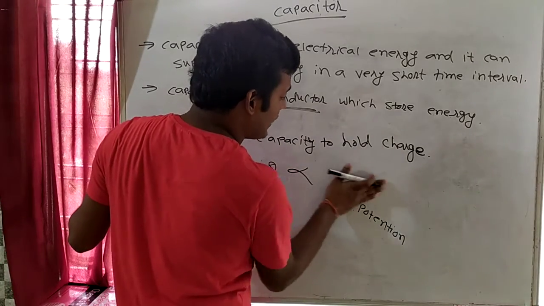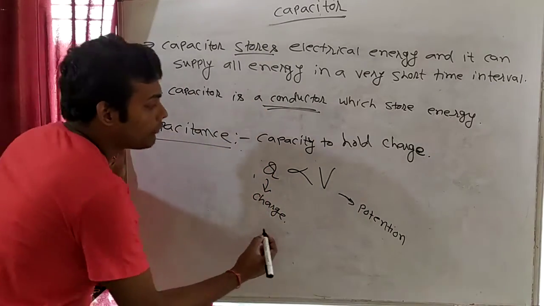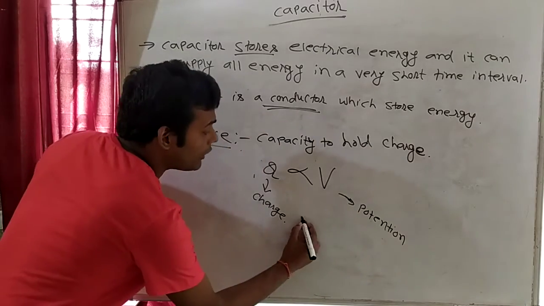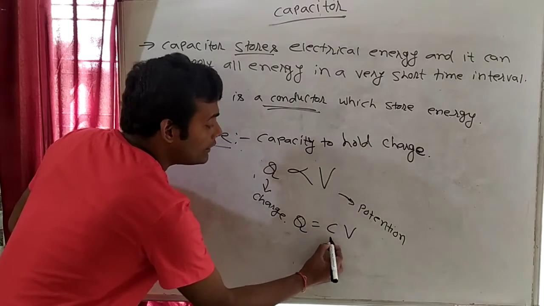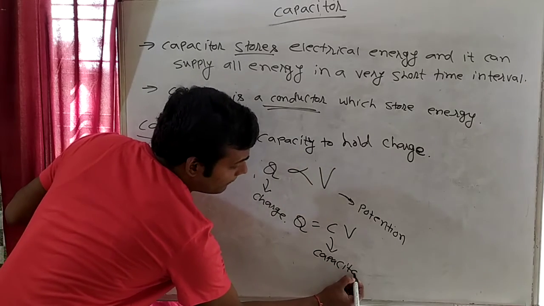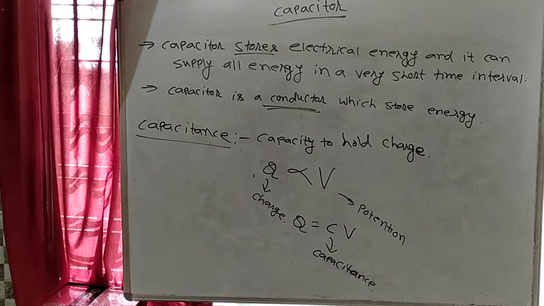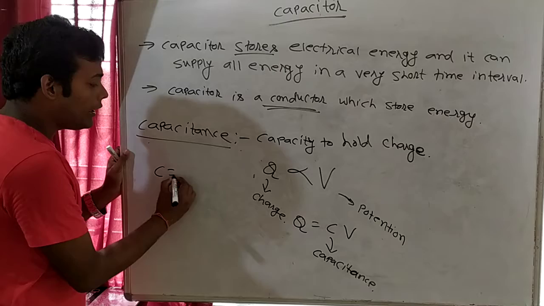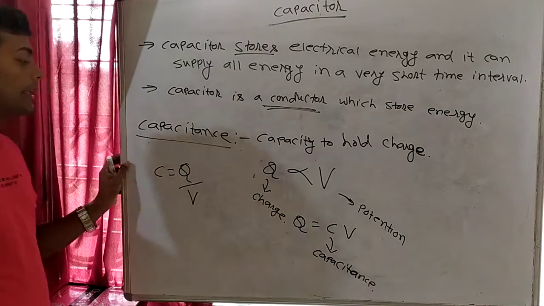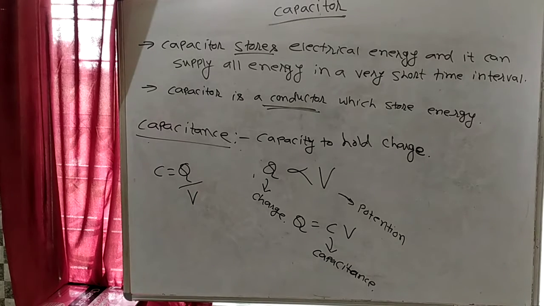When we remove this proportionality sign from Q is directly proportional to V, what will happen? We have to introduce a constant, so that will be Q is equal to CV. This C is a constant, and this is known as the capacitance of a capacitor. Clear? So C can be written as Q by V. So capacitance is equal to Q divided by V.